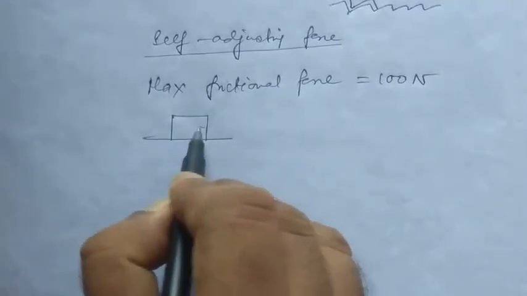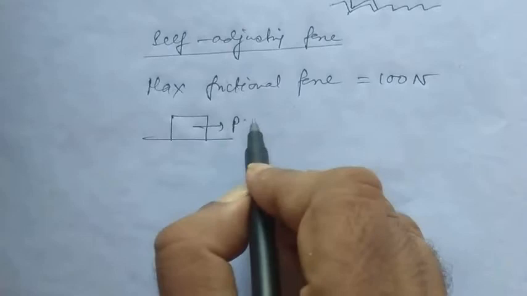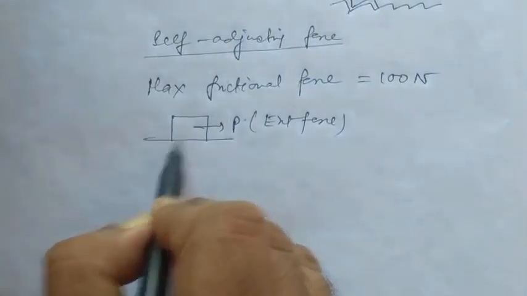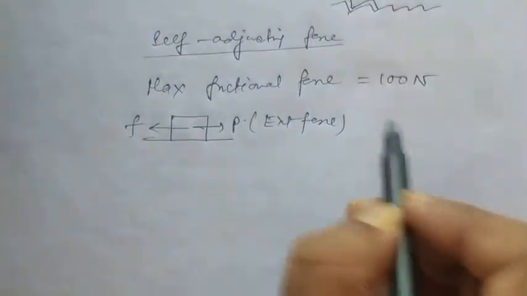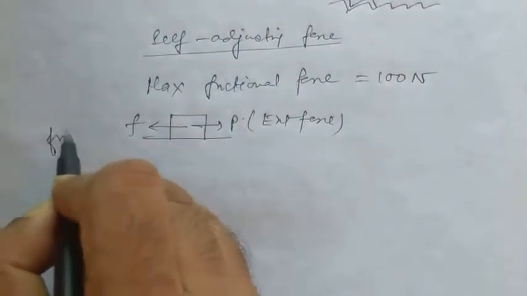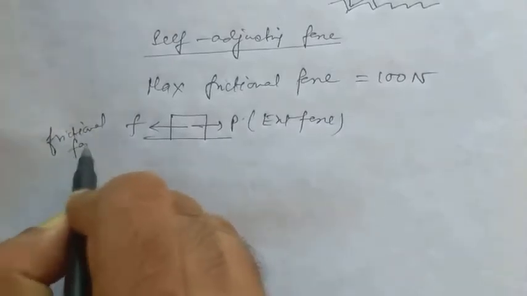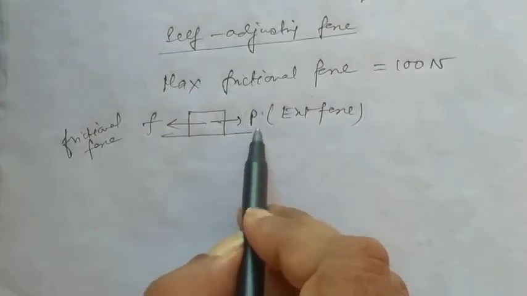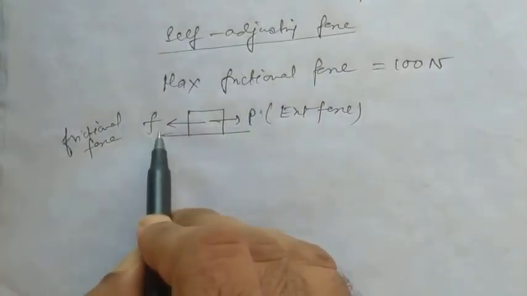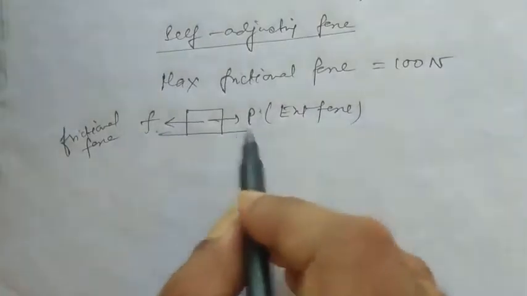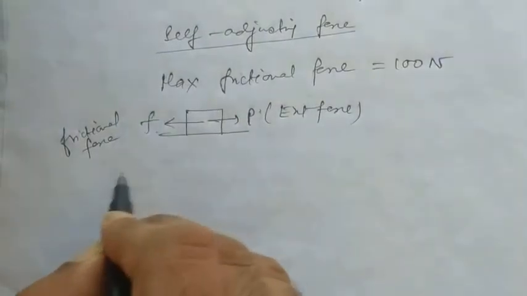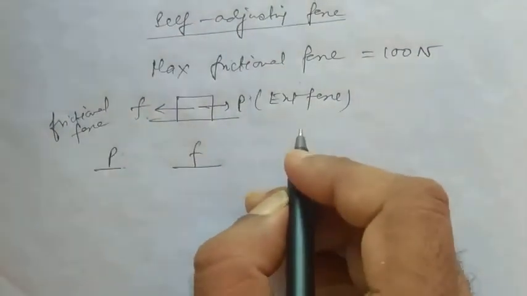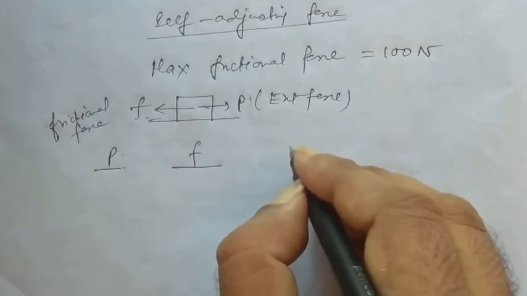Now suppose this is a force with which the block is pulled. P is the external force, and the frictional force acting on the body in the backward direction is small f. This is the frictional force. Now to move the body, one must apply a force P which must be larger than the frictional force, P greater than F. But if we say applied force P, frictional force F, what is the resultant force?